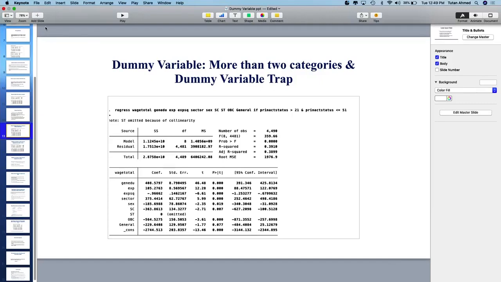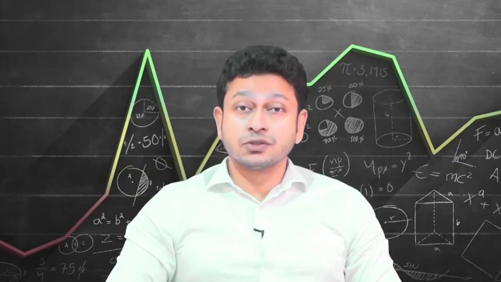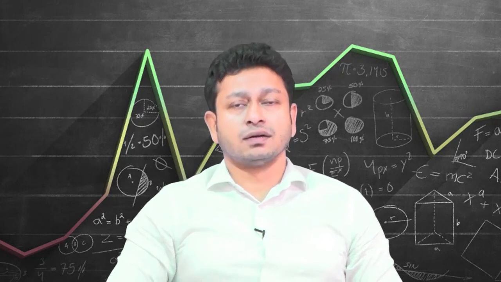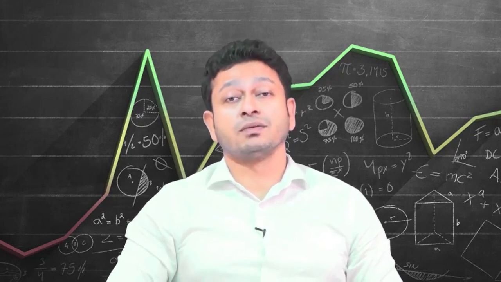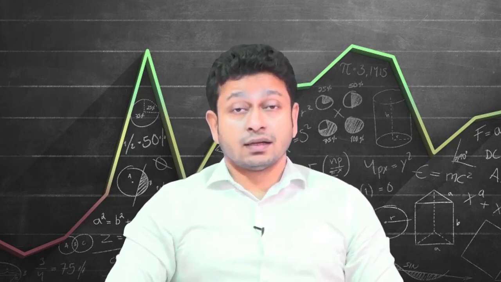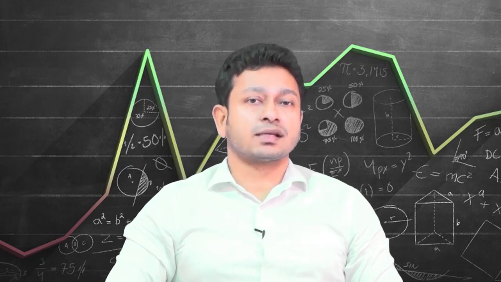In the next couple of lectures, we are going to see the concept of reduced form regression. We have already touched upon reduced form equations when we talked about dummy variables. We are also going to see the other type of dummy variable, that is the slope dummy variable, in the next couple of lectures.